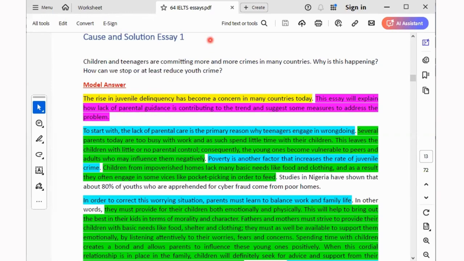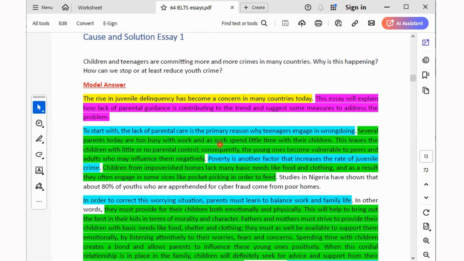Lack of what? Lack of parental guidance. Okay? How lack of parental guidance is contributing to the trend, and suggest some measures to address the problem. In other words, what can be done to deal with this problem? That's it.